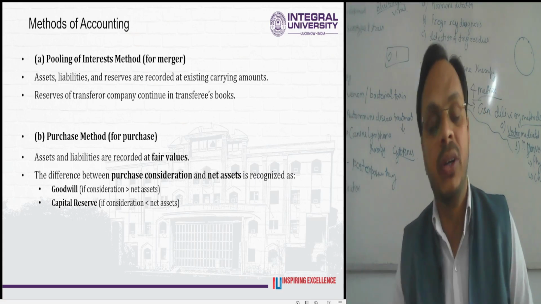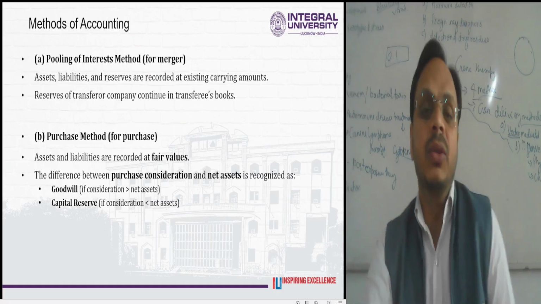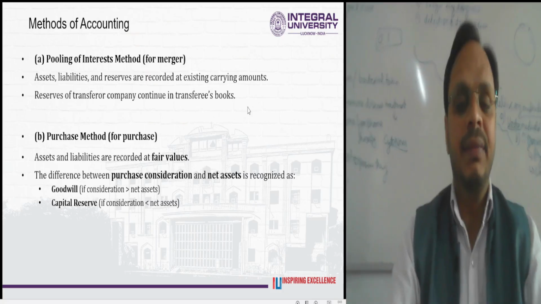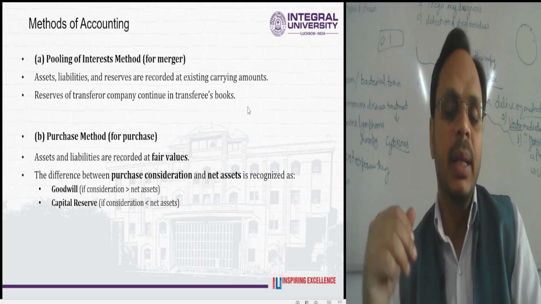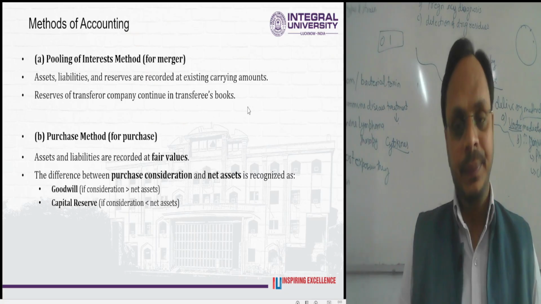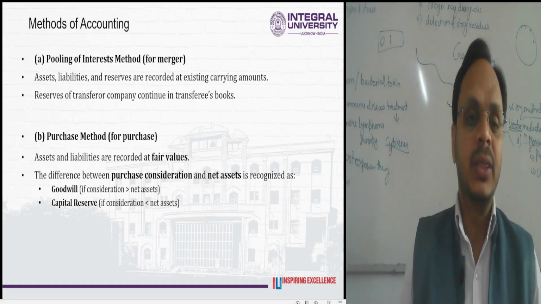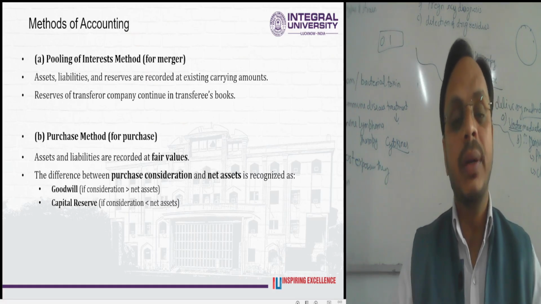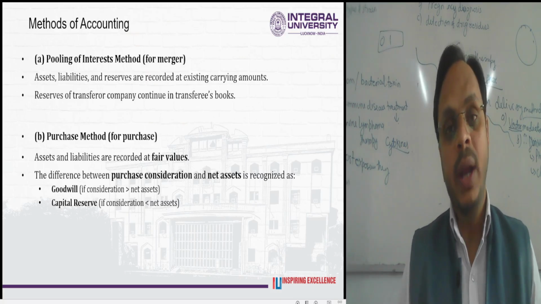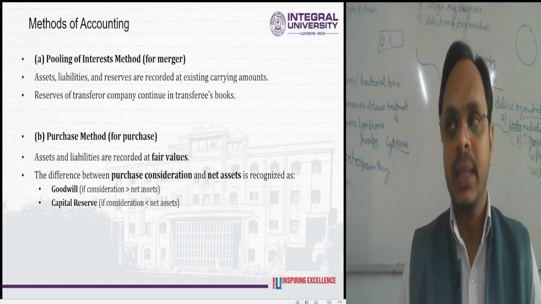What about the reserves of both companies, and the profits, assets and liabilities? All these things will be calculated once again in the case of amalgamation in the nature of the merger. Similarly, if the amalgamation is in the nature of the purchase, how will the assets and liabilities be recorded?